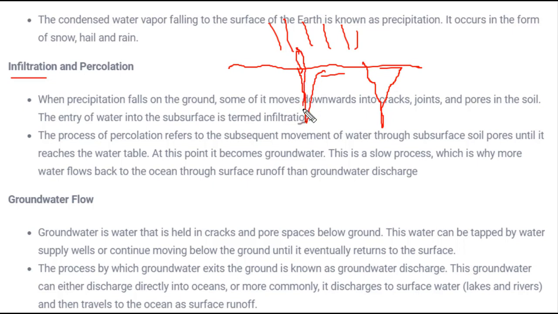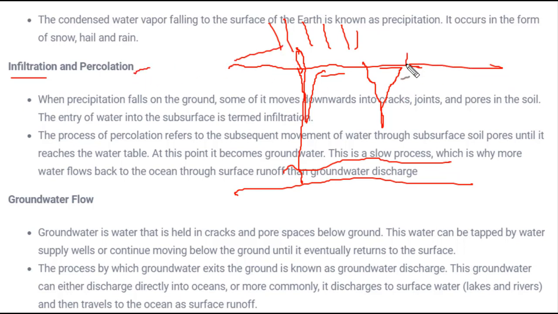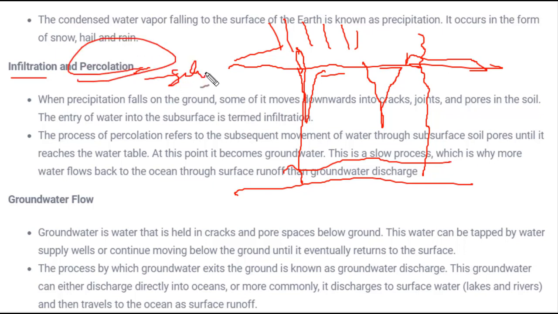When water moves through these cracks underground and reaches the water table or underground water, this is called infiltration. Whereas in percolation, what happens? Soils have several very small pores, and when water flows through these pores and reaches the underground water, we call this percolation. So percolation is a very slow process compared to infiltration.